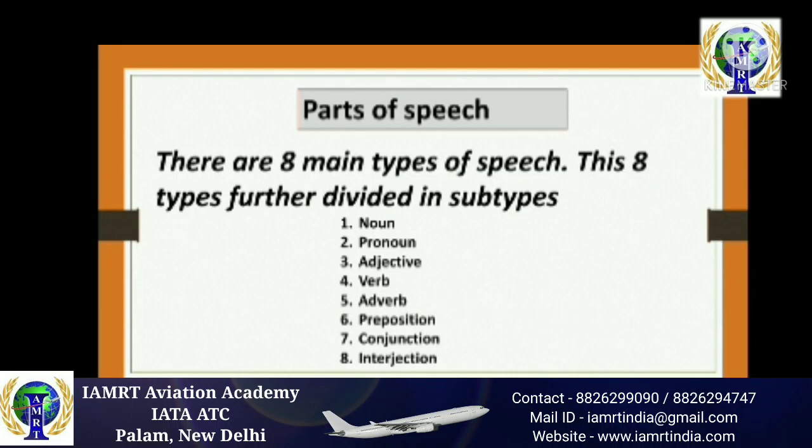Parts of speech. In English, there are 8 main types of parts of speech, and these types are further divided into subtypes. We will cover these subtypes in our next session. So, the types are as follows: noun, pronoun, adjective, verb, adverb, preposition, conjunction, interjection.